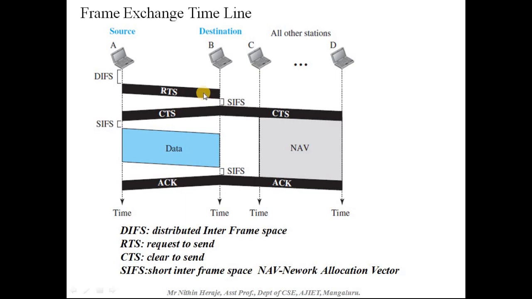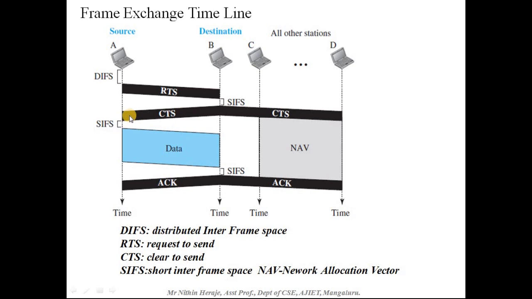RTS frame is nothing but a request to send frame. It is sending to B, and B will wait for this SIFS, which is a short interframe space. After that, it will send CTS, that is the clearance notification, which we call the clear to send frame.